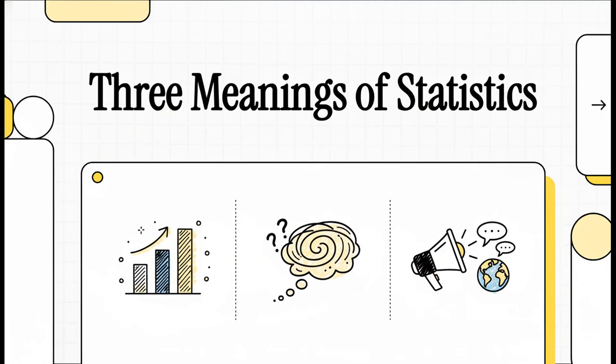Let's talk about the word statistics. It's a funny one, right? Because depending on how you say it, it could mean three totally different things. It's a classic grammar puzzle. So today, we're going to clear it all up once and for all.